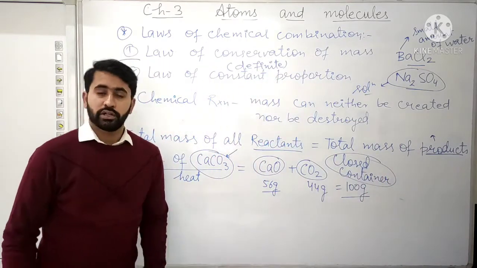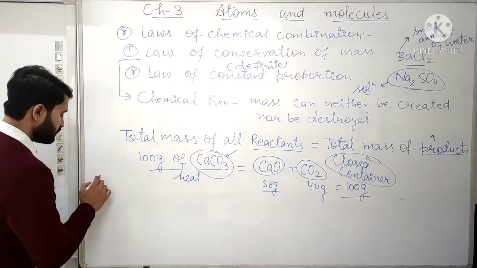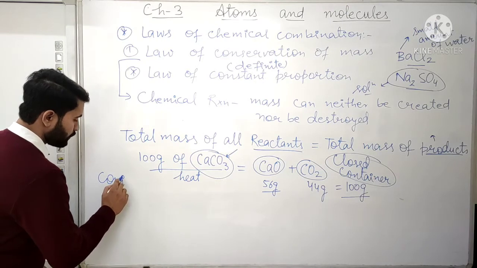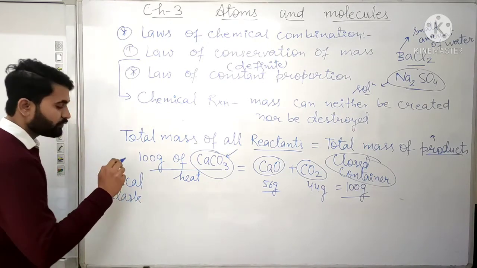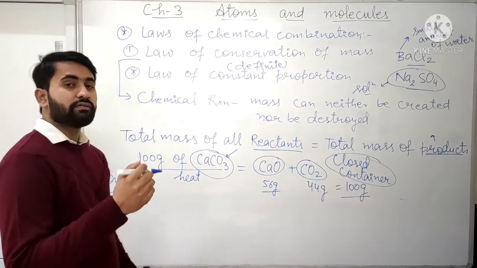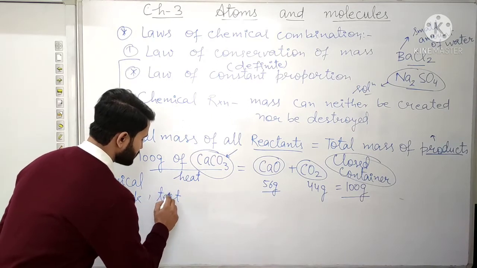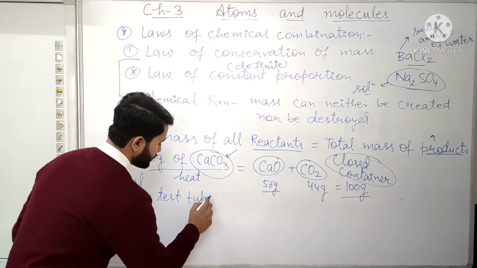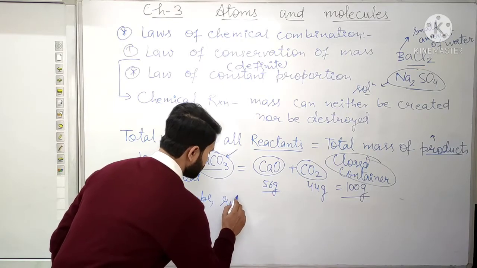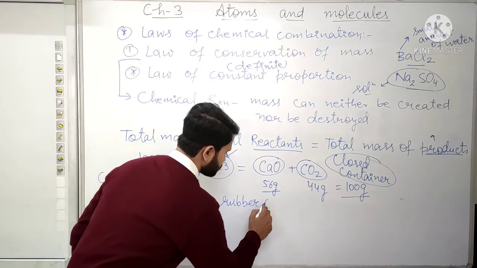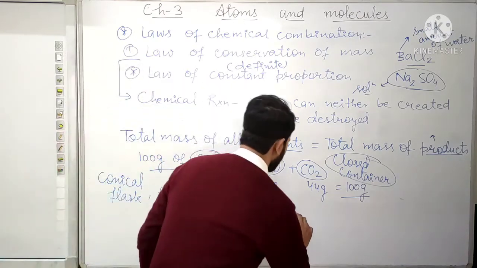Now we will take a conical flask, and along with the conical flask, we need a test tube, a rubber cork, and a small thread.